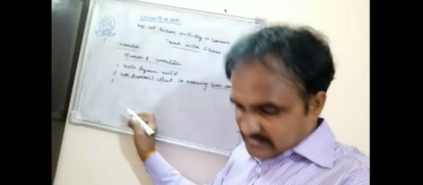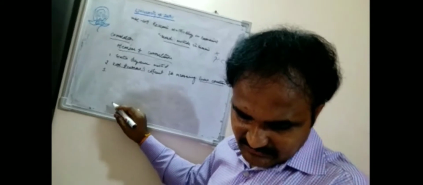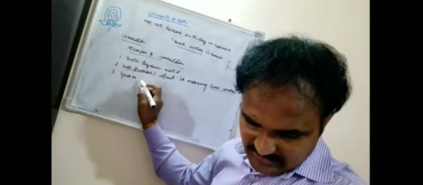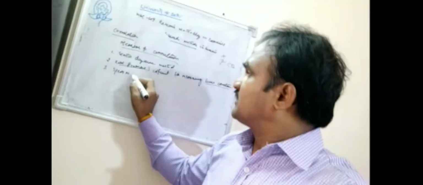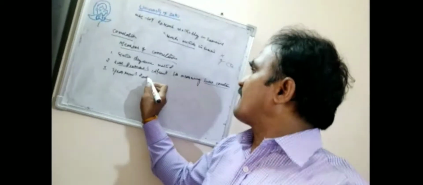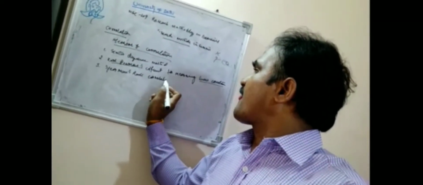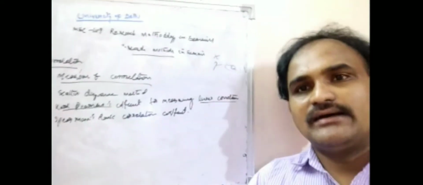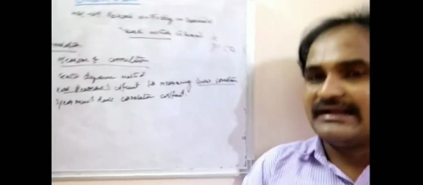Third, and the most important, is the method of rank difference, that is Spearman's rank correlation coefficient. So these are the three methods by which you can measure correlation. As a social science researcher, you must know how to measure correlation on the basis of these three methods.